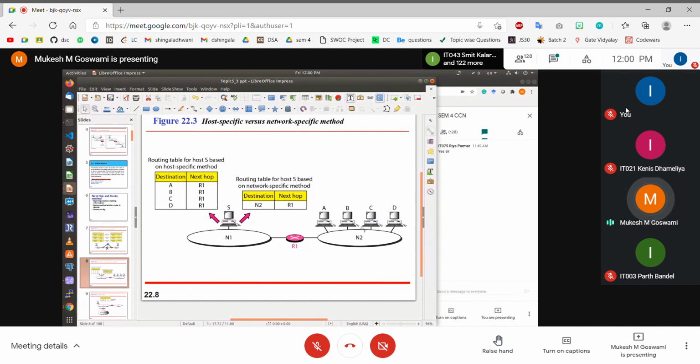So by placing a network address instead of individual IP addresses, this obviously reduces the size of the routing table to a great extent, because a network could have thousands of devices, but instead of listing all the devices explicitly, you can simply list a single aggregated network ID, and that in turn represents the entire network, right? So that is why the network specific method is more efficient in terms of size as well as computation when it comes to routing tables.